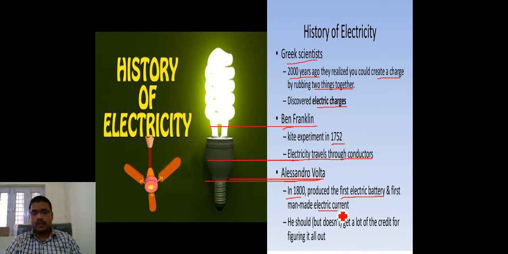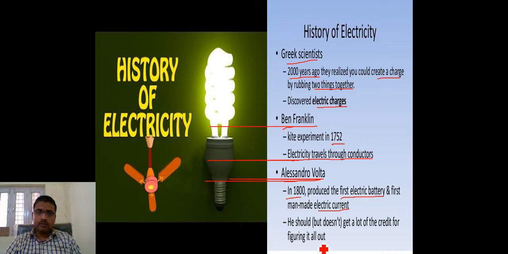Before that, there may have been current, but that was not man-made. So here he had been talking about the electric current. He doesn't get a lot of credit for figuring it all out, but they get some kind of credit.